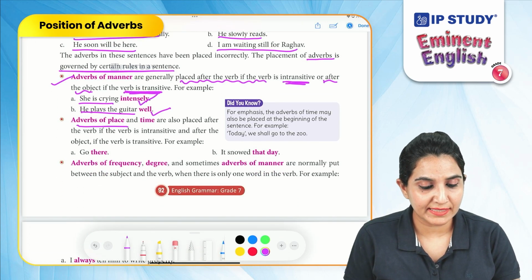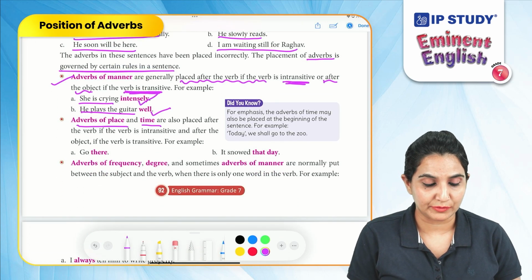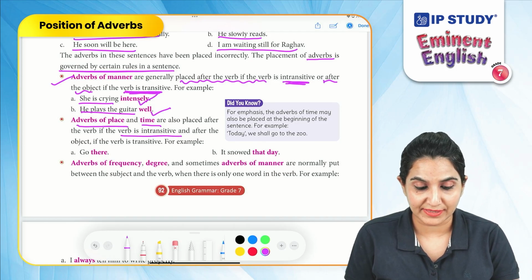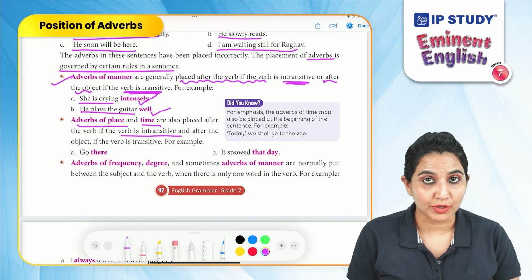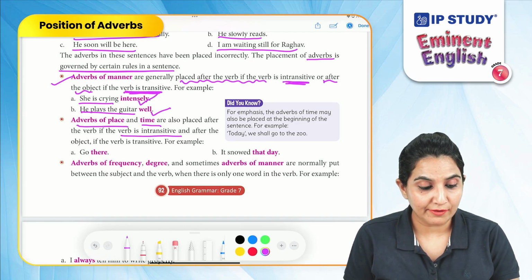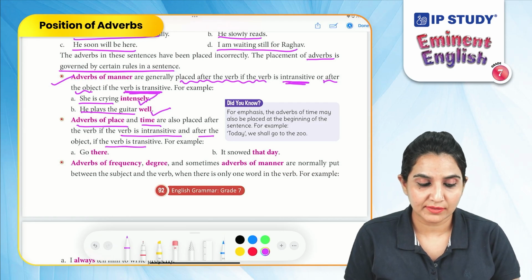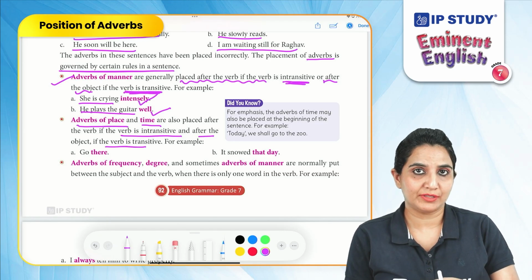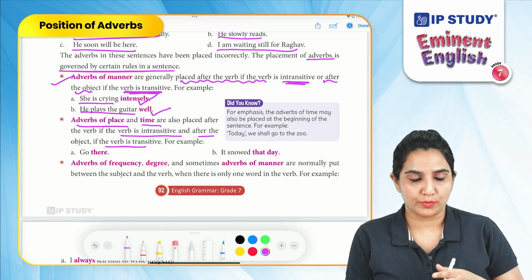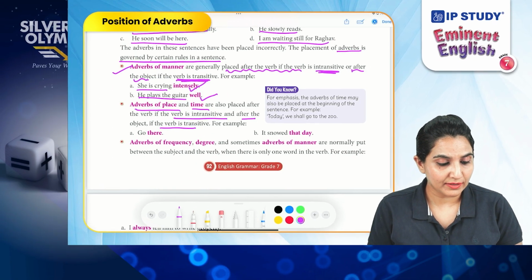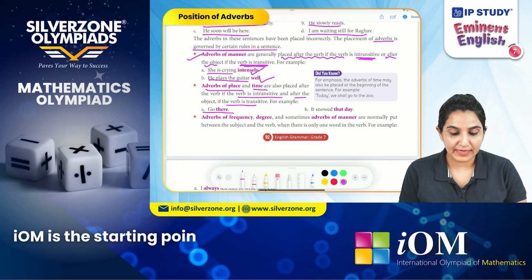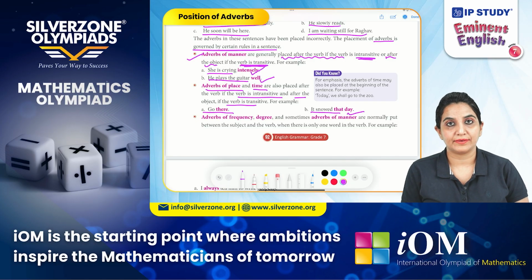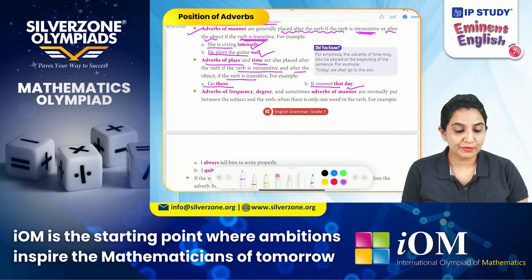Adverbs of place and time are also placed after the verb if the verb is intransitive, the ones which do not require an object, and after the object if the verb is transitive. Again, the adverbs of place and time are placed after the verb and after the object. Like, go there. It snowed that day.